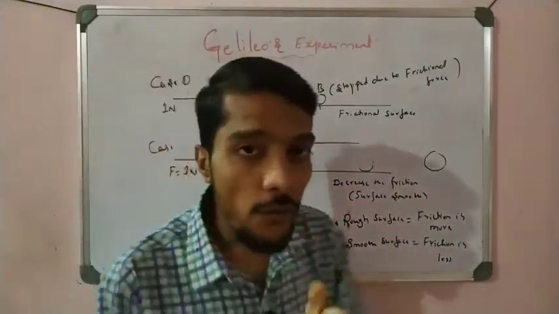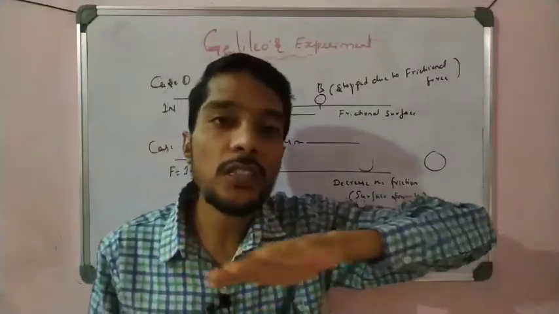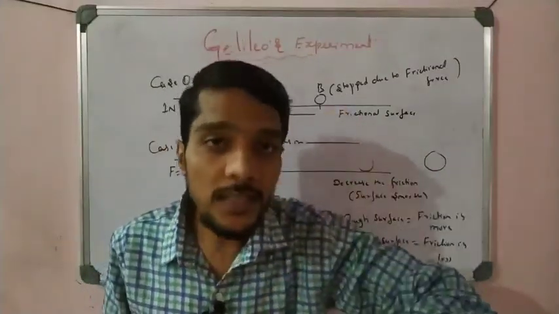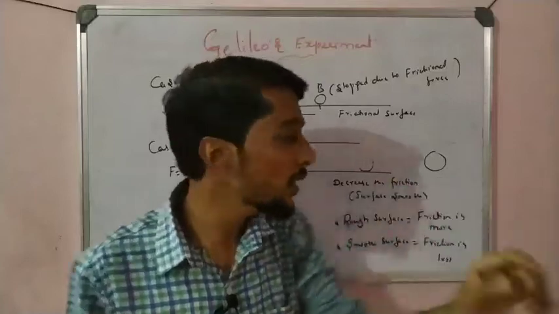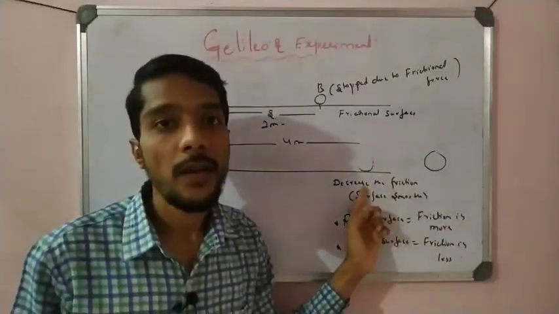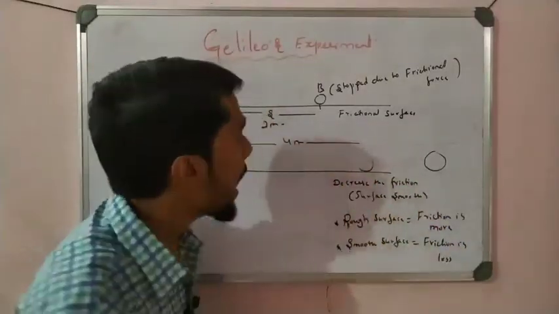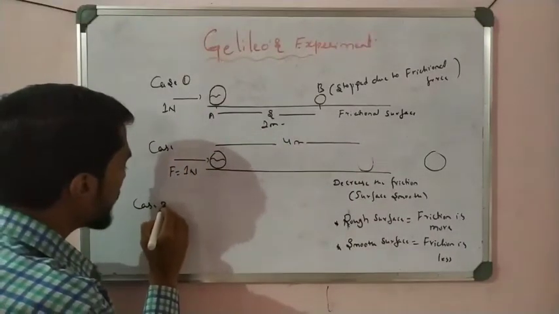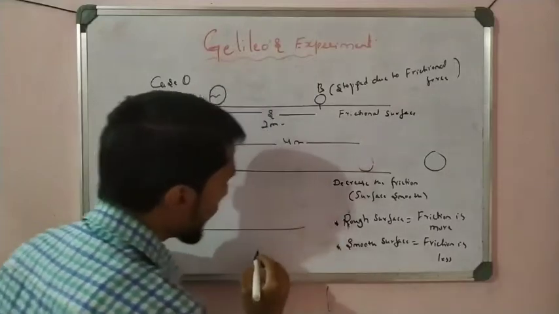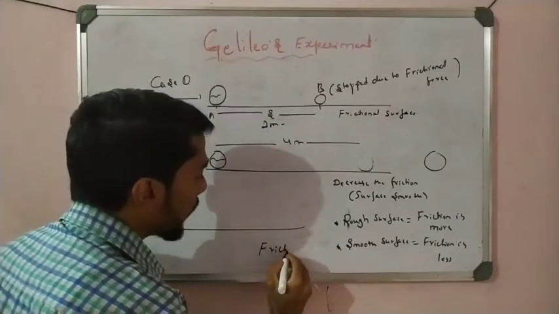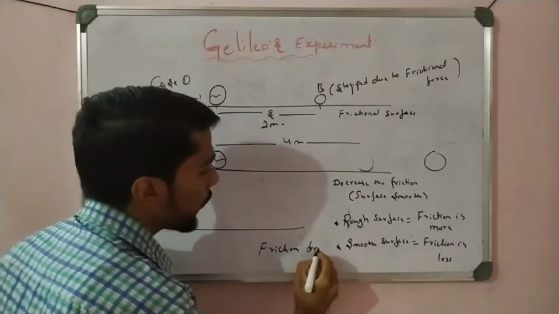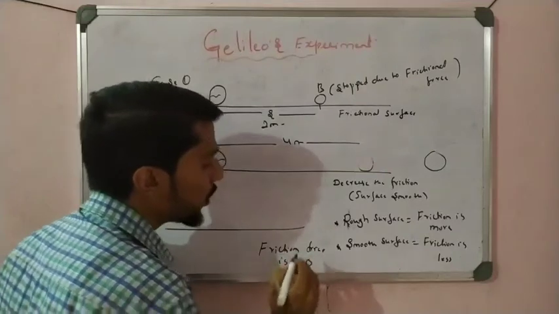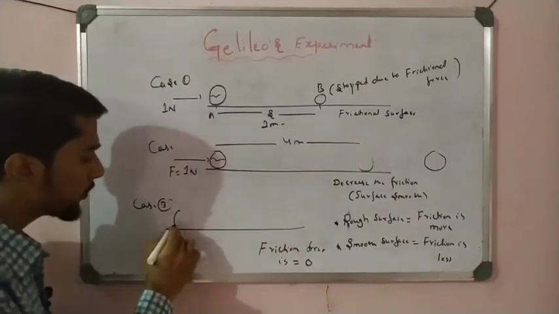We see that whenever the surface friction is less, the object covers more distance, meaning the opposition force is less here. Okay, the object covers more distance. If I make case 3 here, if I make the friction force equal to 0, what happened to the ball?